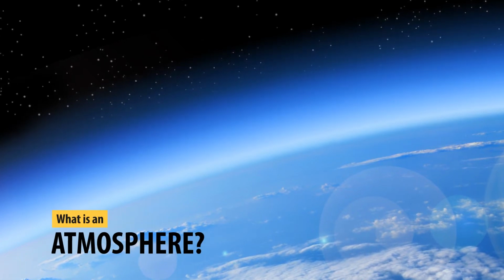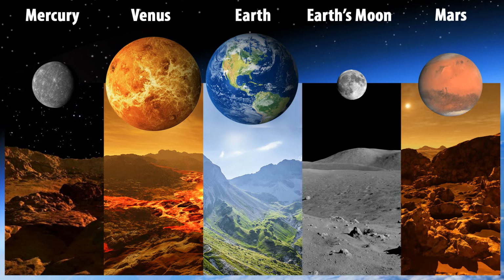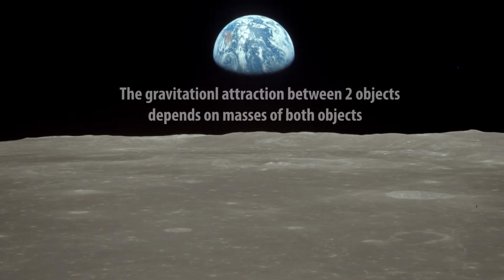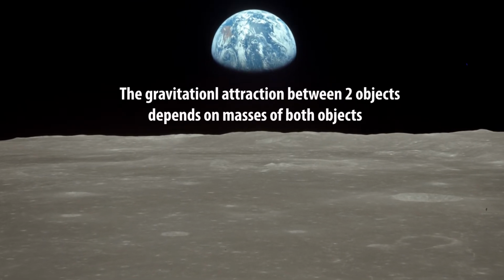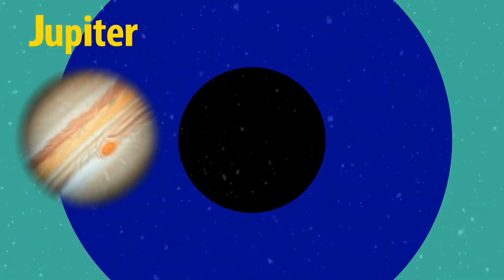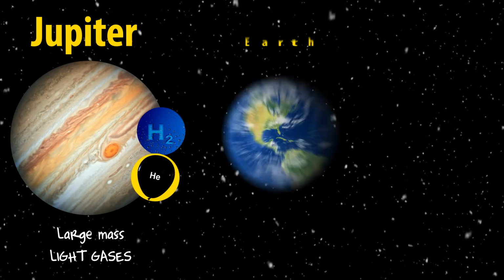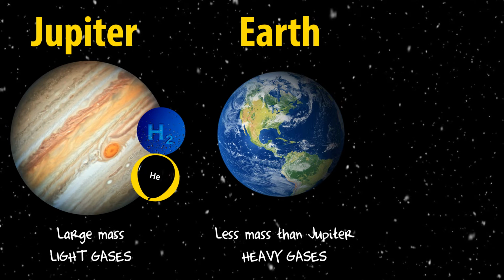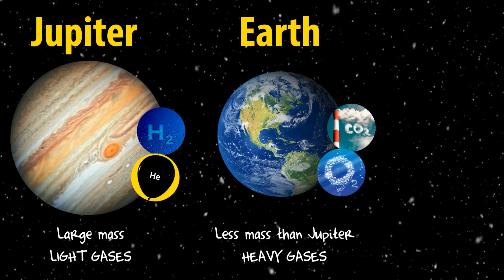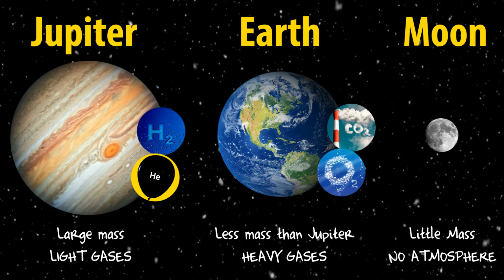What is an atmosphere? An atmosphere is simply a layer of gas that surrounds a world. Why do we have an atmosphere? The gravitational attraction between two objects depends upon the mass of both objects. Jupiter has large mass, so it can hold much lighter gases. Earth has less mass than Jupiter. Therefore, it has lost most of its lighter gases and kept heavier gases. The Moon has too little mass to hold any gases, thus it has no atmosphere.